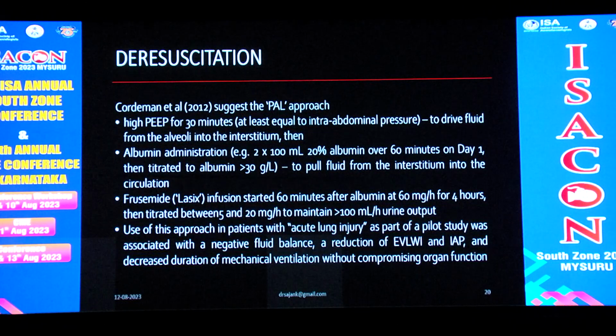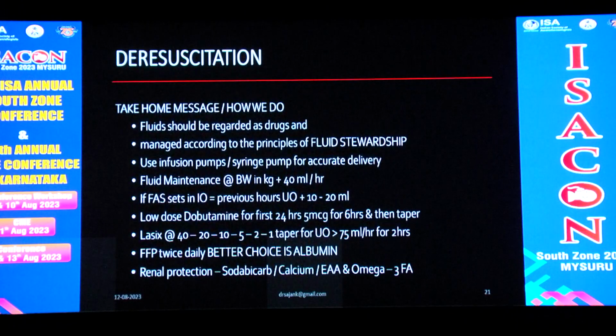Furosemide infusion is started 60 minutes after albumin at 60 mg per hour for 4 hours, then titrated between 5 to 20 mg per hour to maintain a urine output of more than 100 ml per hour. Use of this approach in patients with acute lung injury, as part of a pilot study, was associated with a negative fluid balance, a reduction of extravascular lung water index and intra-abdominal pressure, and decreased duration of mechanical ventilation without compromising organ function. So we do practice this by doing the following things.